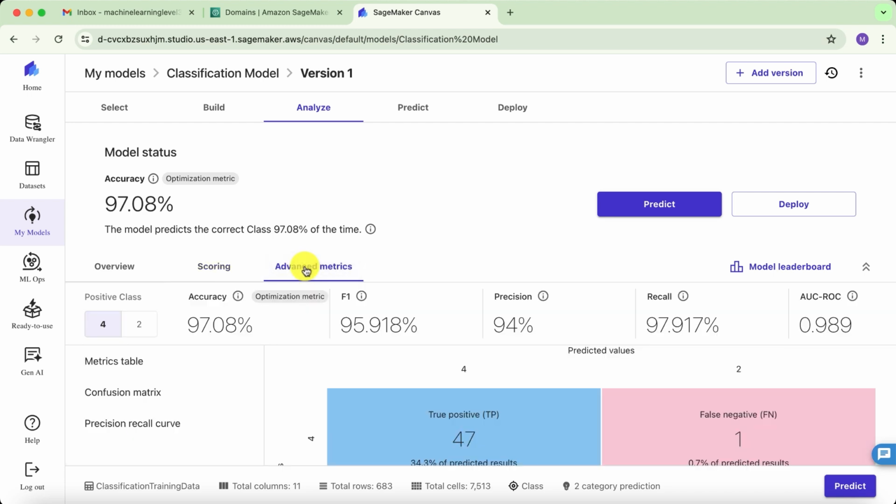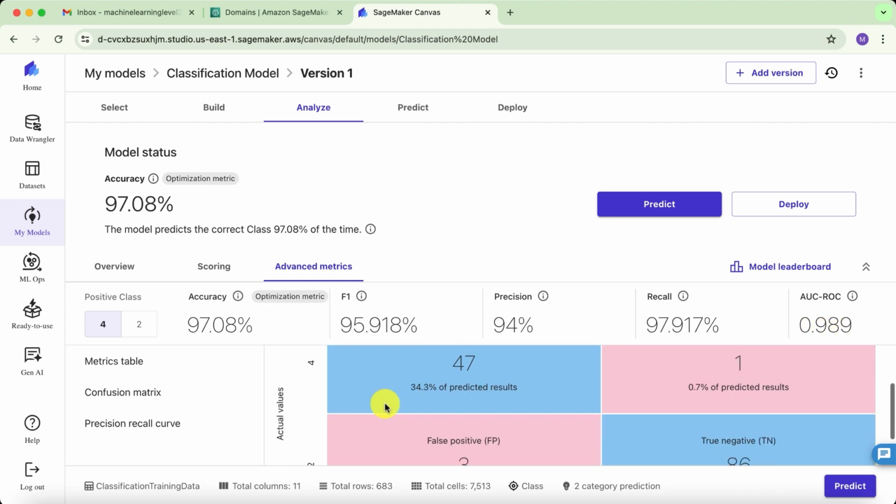So let's go to advanced metrics. And there we go. We see again our amazing accuracy of 97.08%. The F1 score, which could have been higher if we had chosen the F1 score to be the main measure of performance while training the model. But anyway, here it's already high at 95.918%. We have a precision of 94% and a recall of 97.917%. Okay, and an area under the curve, AUC curve, of 0.989. Okay, so that's really good.